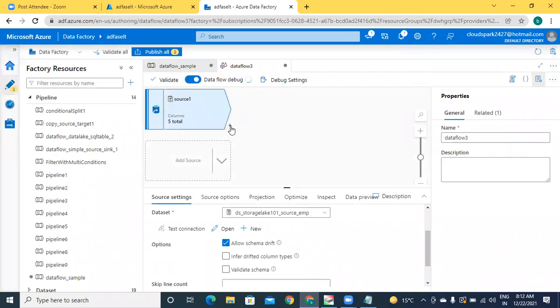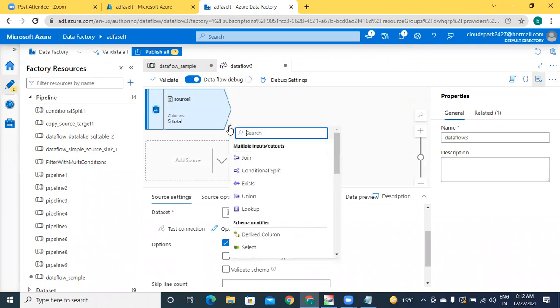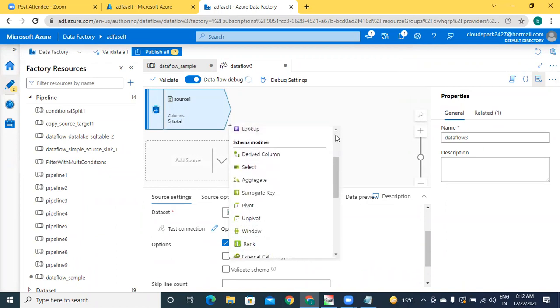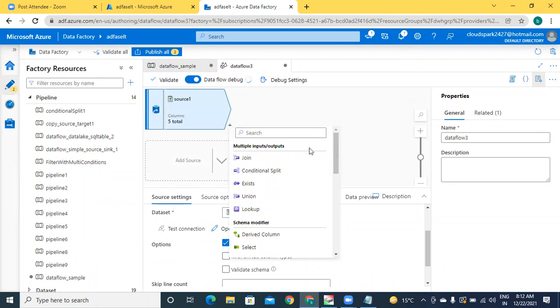So what are all the other transformations? Whenever after source, if you want to configure other transformations, click on this plus symbol and you will see what transformations are available. So today, a few transformations we will discuss. About these transformations, in the coming one or two classes we will finish the practical part. After that, for the remaining transformations, I will come back. Okay. See here, I'm going to touch the union transformation first.